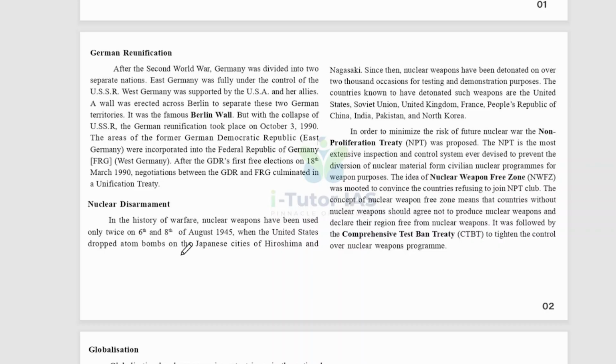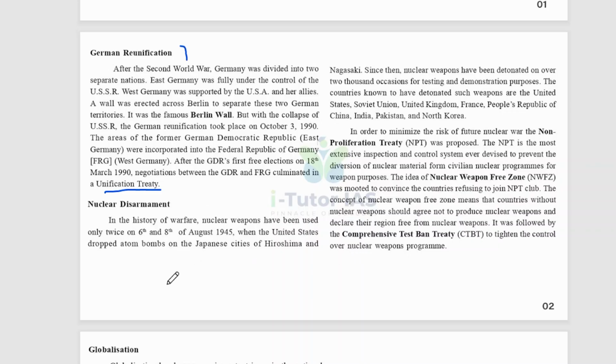And after the GDR's first free election on 18 March 1990, negotiations between the GDR and FRG, that is Federal Republic of Germany, and, that is German Democratic Republic, okay, culminated in the unification treaty. So that is how the German reunification happened, and now nuclear disarmament.